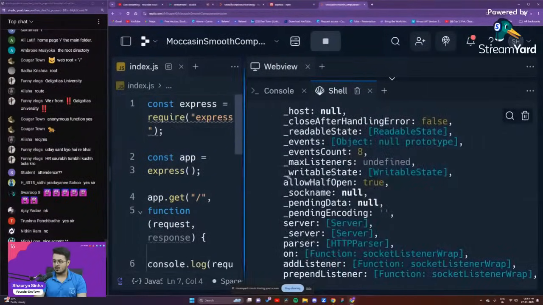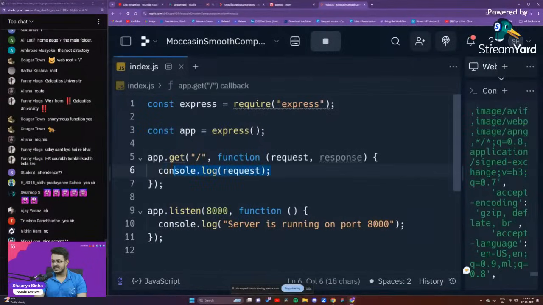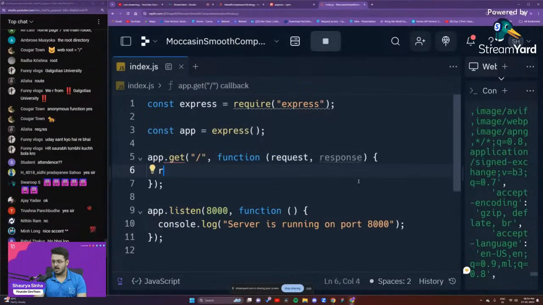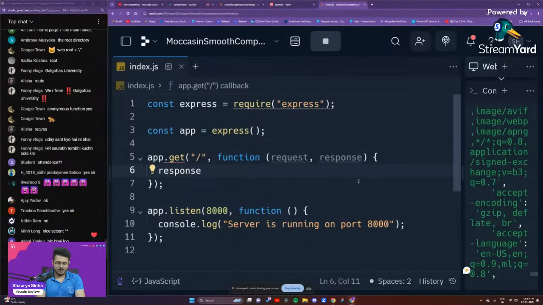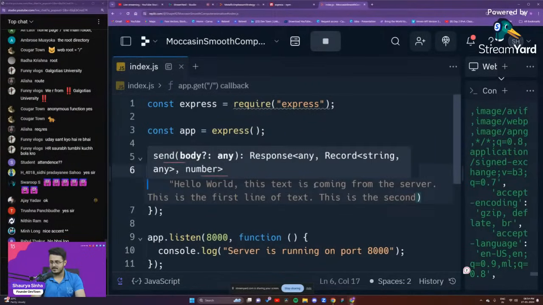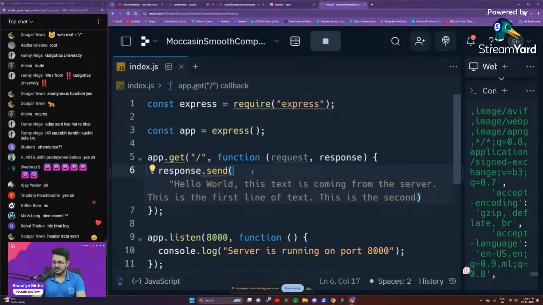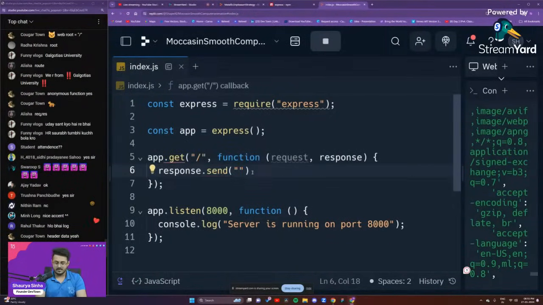Now what we're going to do is send a response back, response dot send. It's as simple as that. Anything that I want to showcase on our website, I'm just saying response dot send, and I'll put up a simple message right over here. I'll put up a simple message, hello world.